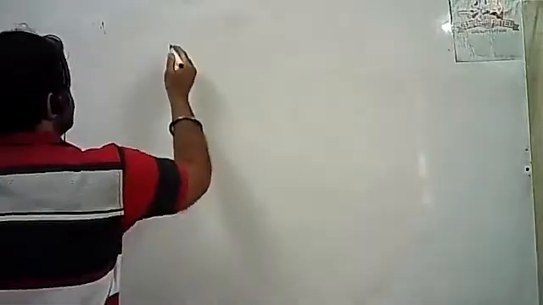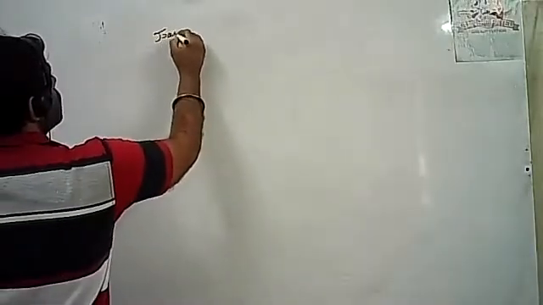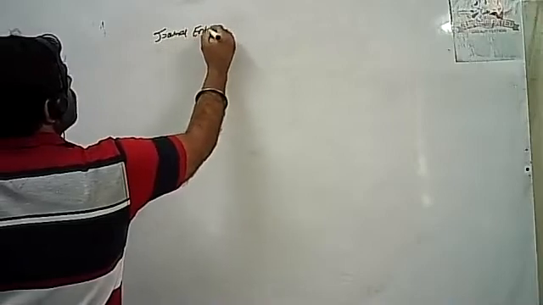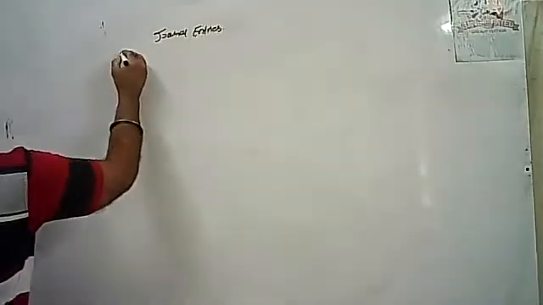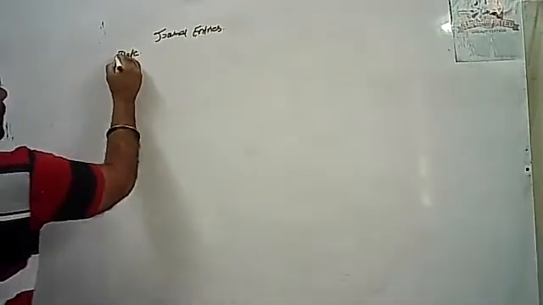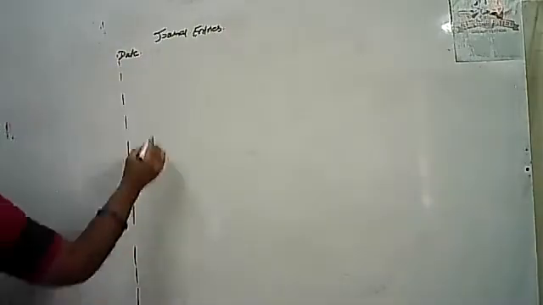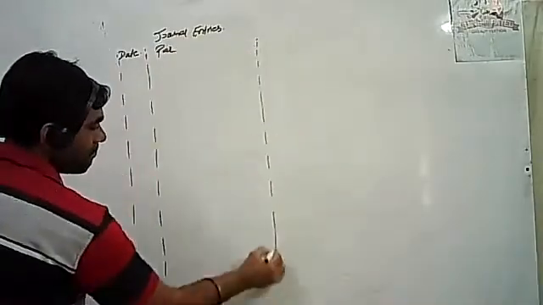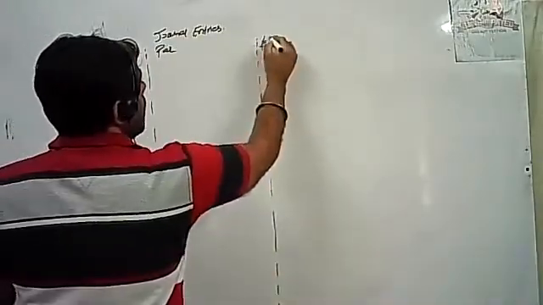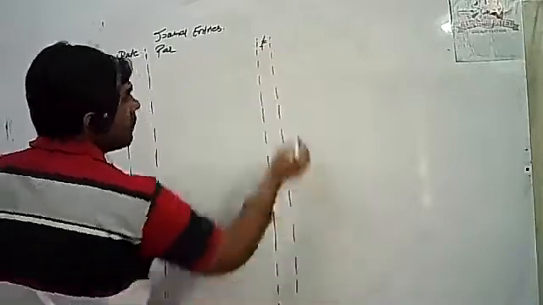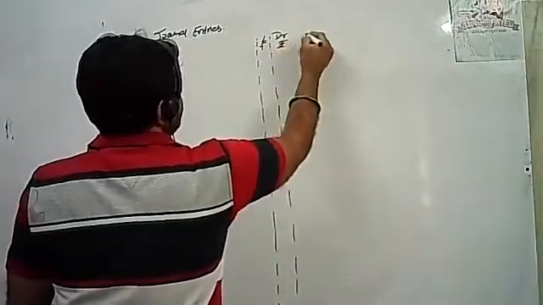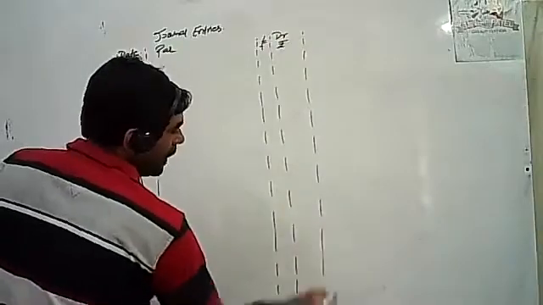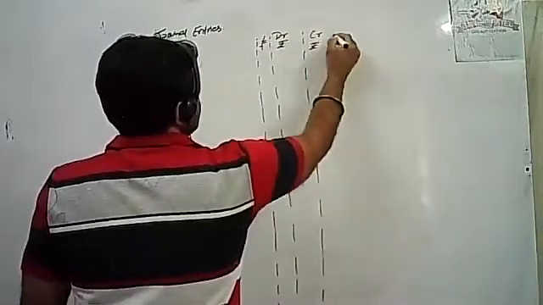Students, journal entry. Date, particular, LF, debit rupees and credit rupees.